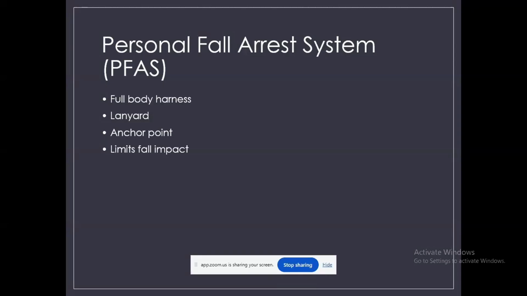First one is the full body harness. The full body harness is the most important wearable component of PFAS. It is designed to secure the worker's body and distribute fall forces evenly across the shoulders and chest. This distribution is important because it prevents the concentration of force on a single body part.